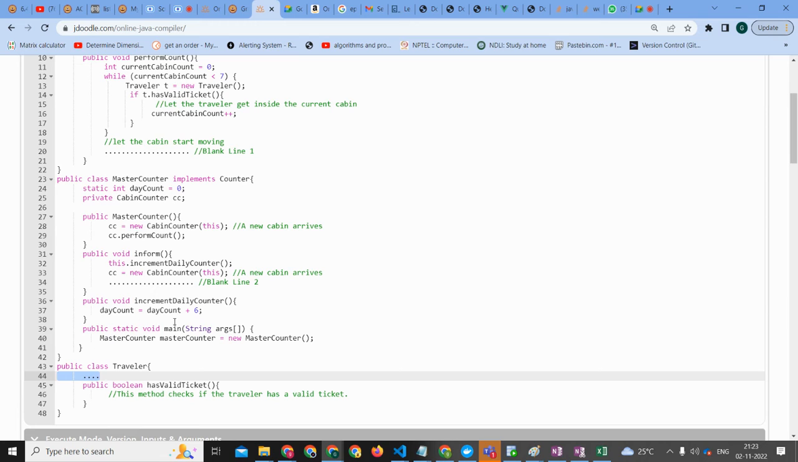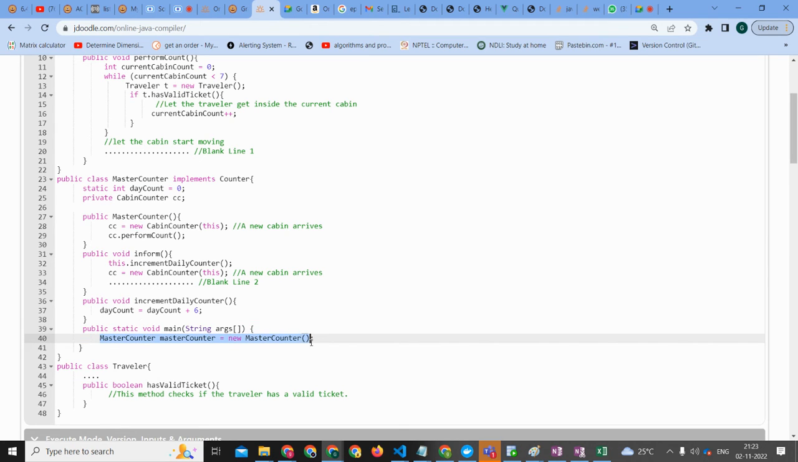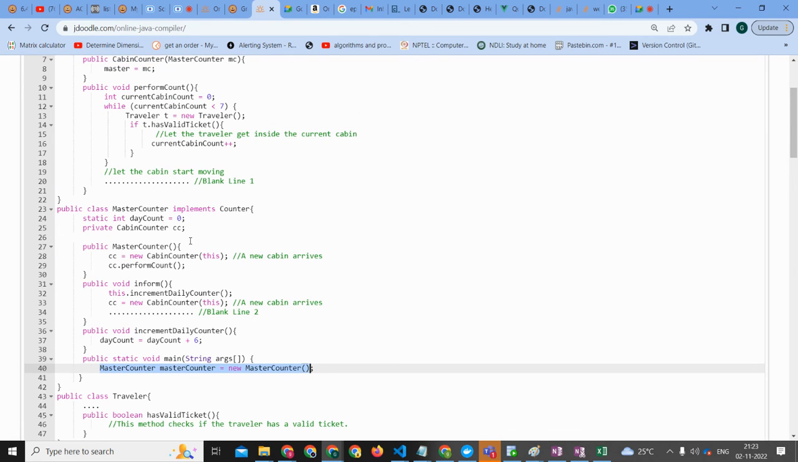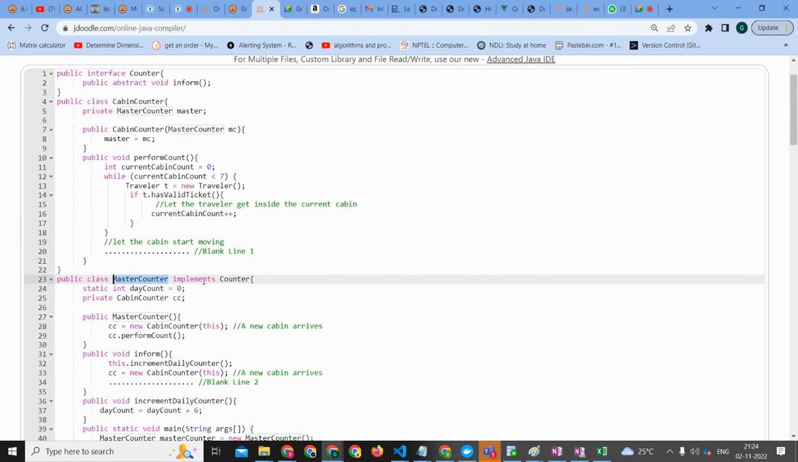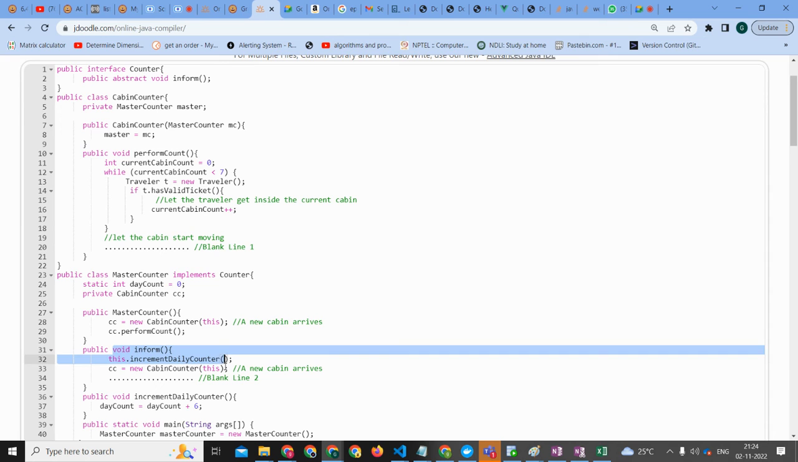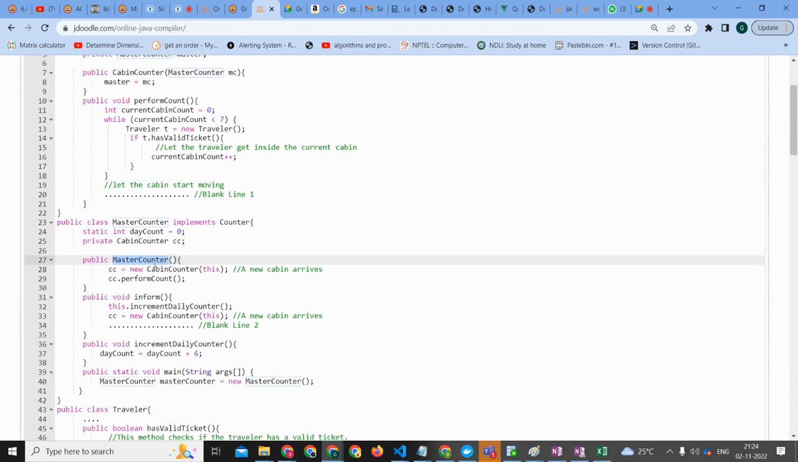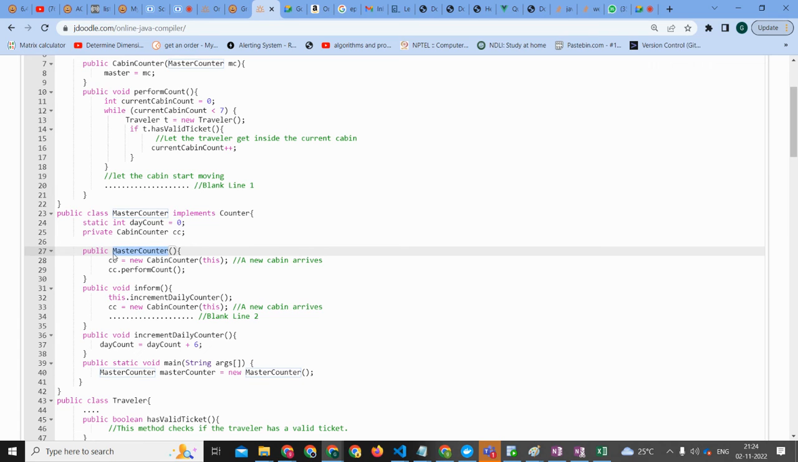Okay, in line number 40, we are creating an object masterCounter of type MasterCounter. So we'll go to the MasterCounter. Public class MasterCounter implements Counter. We are having Counter in line number 1. It's just implementing inform, and we are having inform over here in line number 31. No problem.